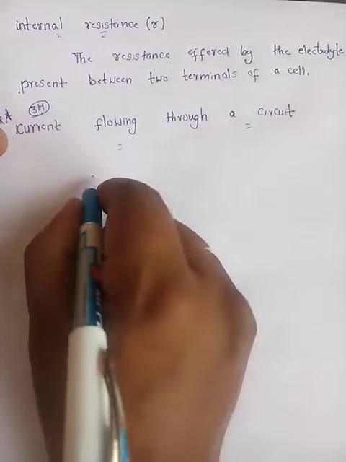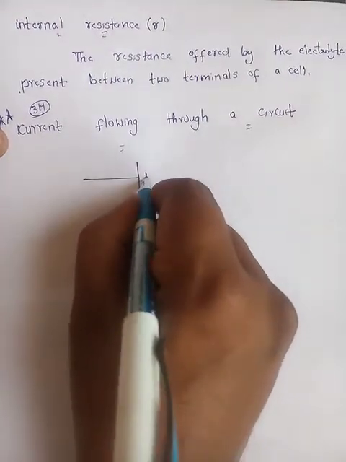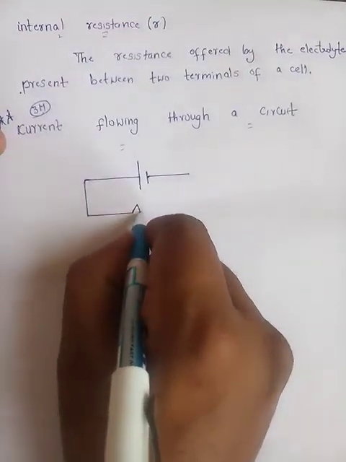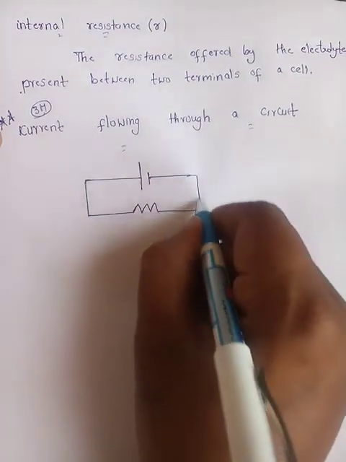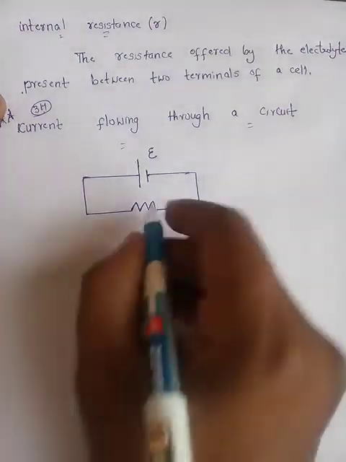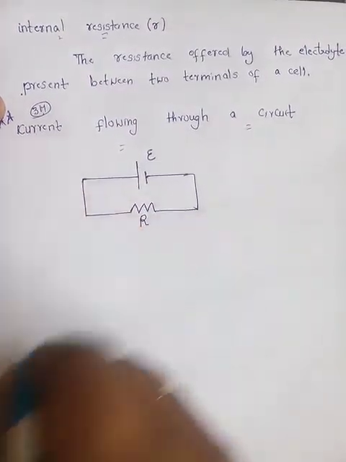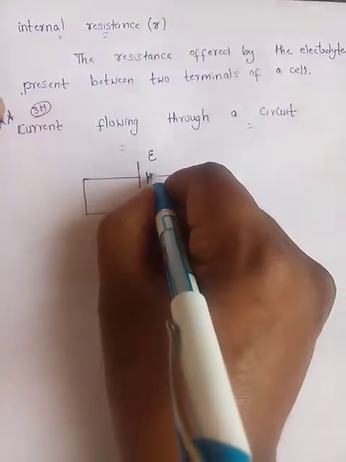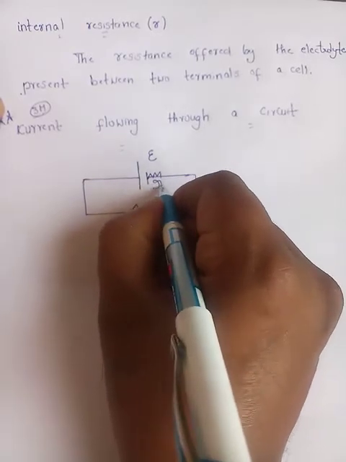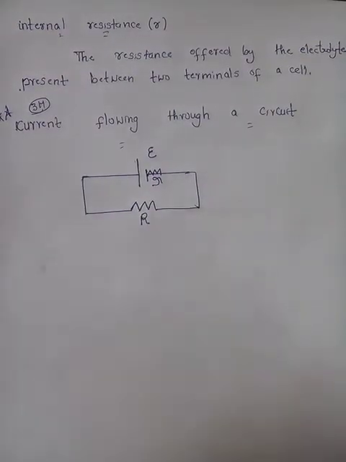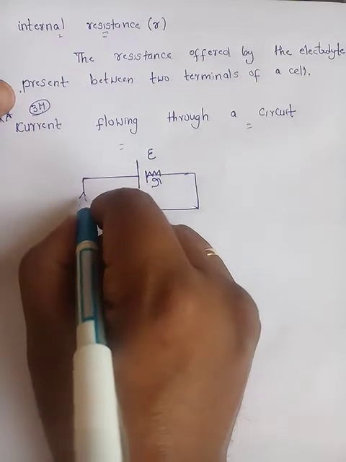Let us take a circuit in which a conductor is connected to a cell of EMF E and to an external resistance capital R. The internal resistance offered by the cell is small r. Now the current starts to flow.